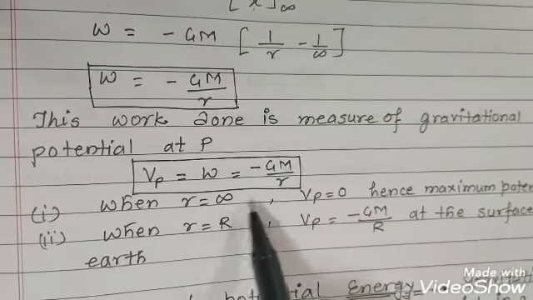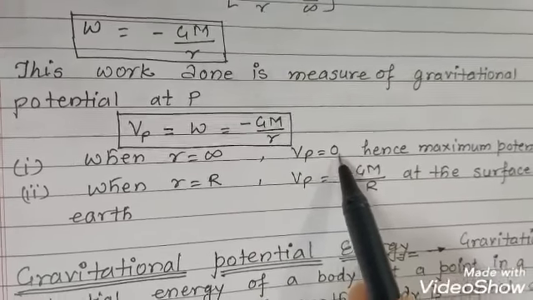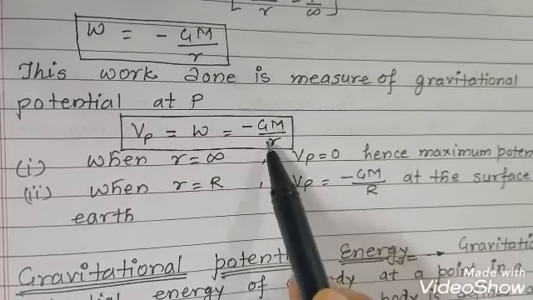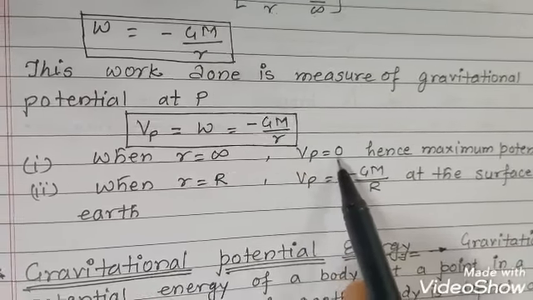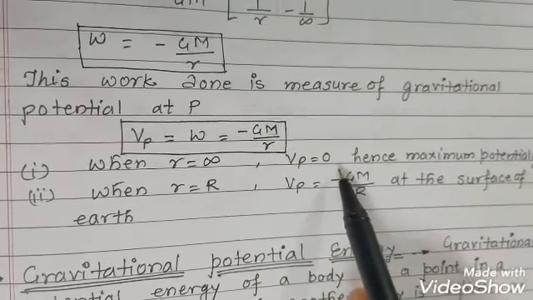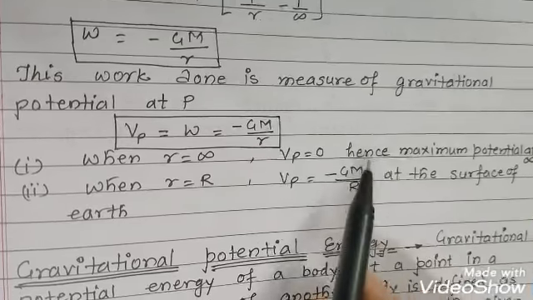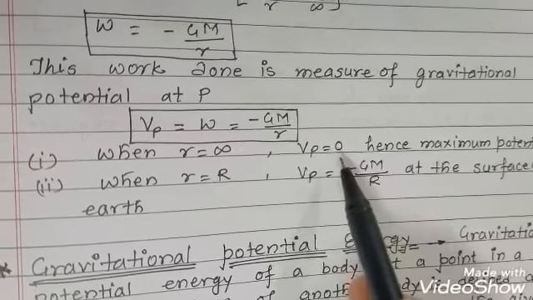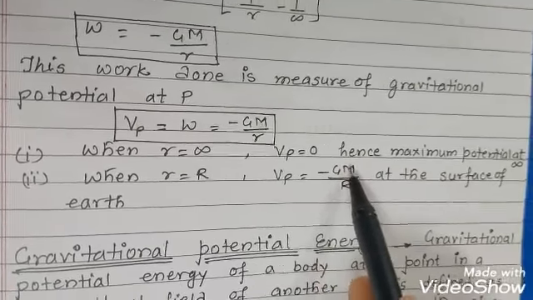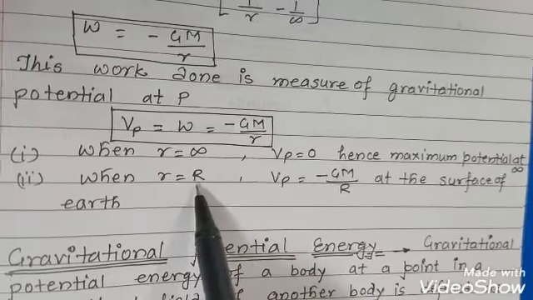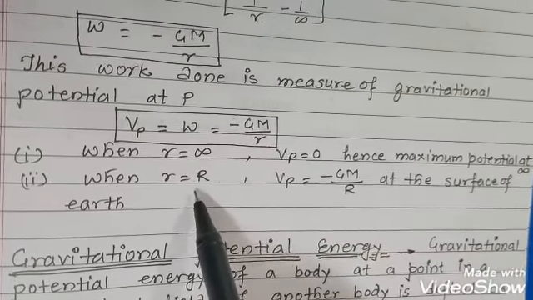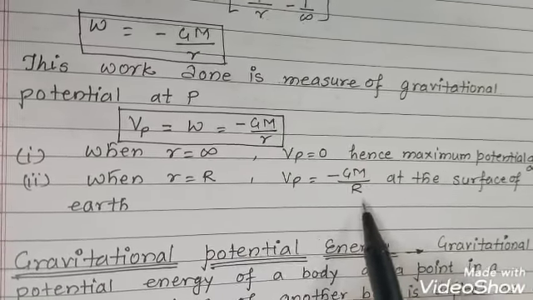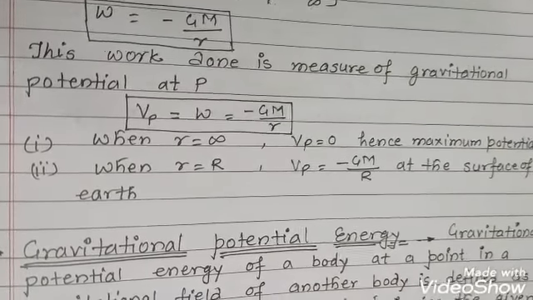Now when R is equal to infinity, obviously Vp is equal to 0. The potential would be 0, and because the potential is otherwise all the time negative, here it is 0, that means it is the maximum potential at infinity. Because it is 0, it is not negative, so that is the maximum potential. And when R is equal to the radius of the Earth, that means when the object is placed on the surface of the Earth, the potential is given as minus GM upon R, and that is at the surface of the Earth.